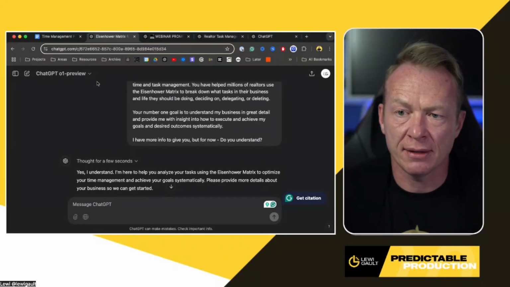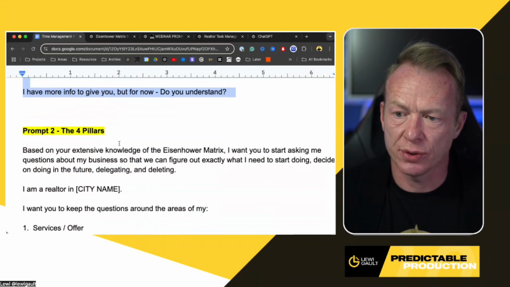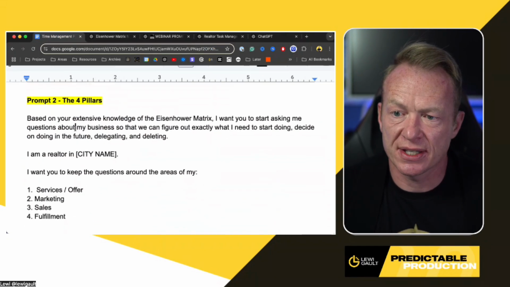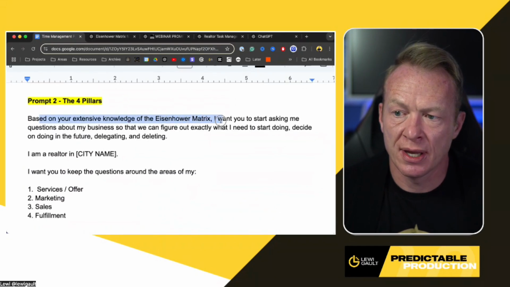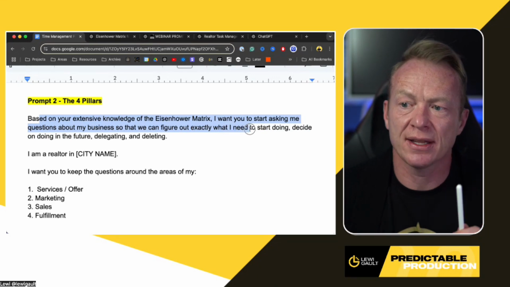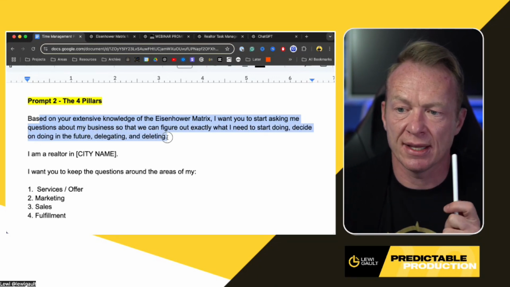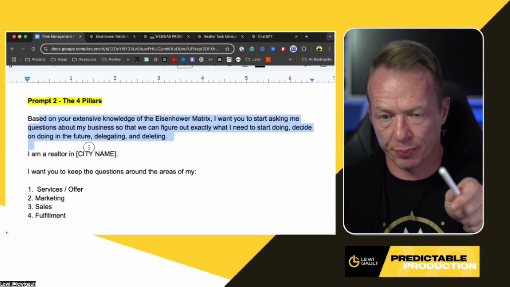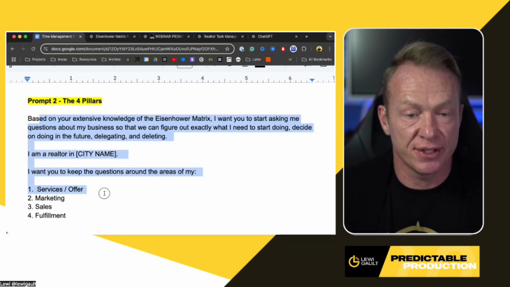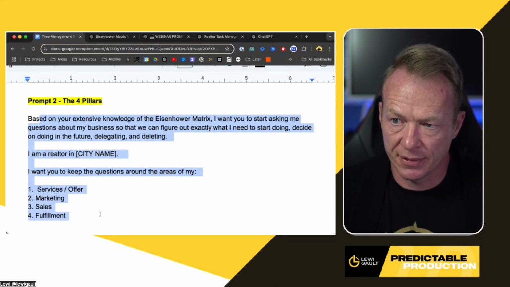Now, after that, you want to add in our second prompt that you will have access to here, which is right like this. Based on your extensive knowledge on the Eisenhower matrix, I want you to start asking me questions about my business so that we can figure out exactly what I need to start doing, decide on doing in the future, delegating and deleting. I'm a realtor in your city name, and I want you to keep the questions around the areas of my services and offer, marketing, sales, and fulfillment.